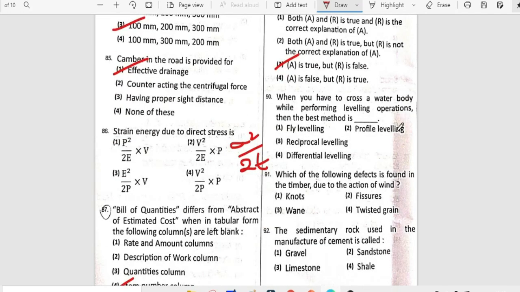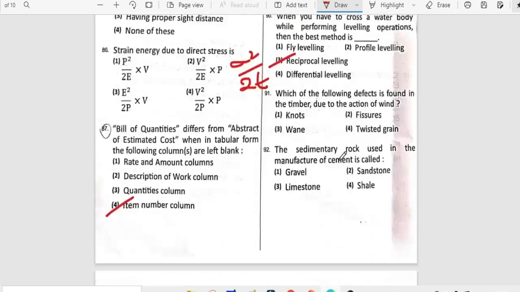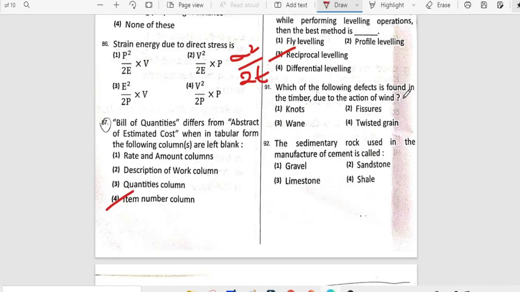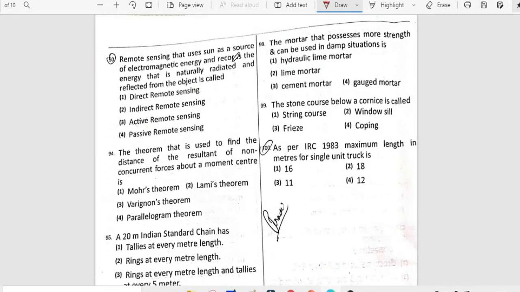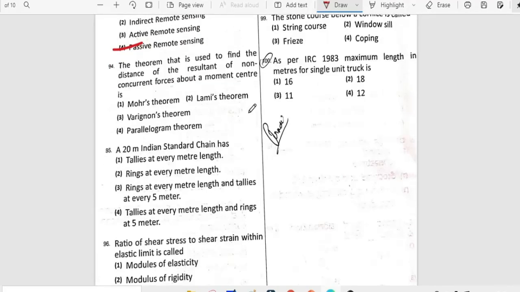When you have to cross a water body while performing leveling operation, then the best method is reciprocal leveling. Which of the following defects is found in timber due to action of wind? So it is twisted grain. The sedimentary rock used in the manufacture of cement is called as limestone. Remote sensing that uses the sun as a source of electromagnetic energy and records the energy that is naturally radiated and reflected from the object is called as passive remote sensing.